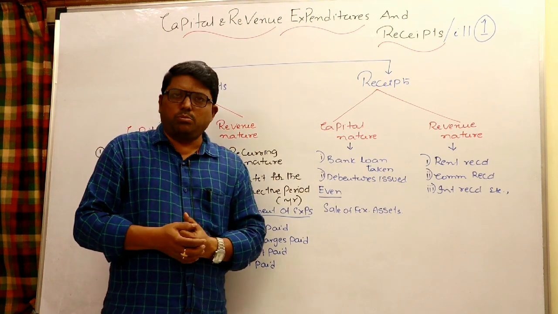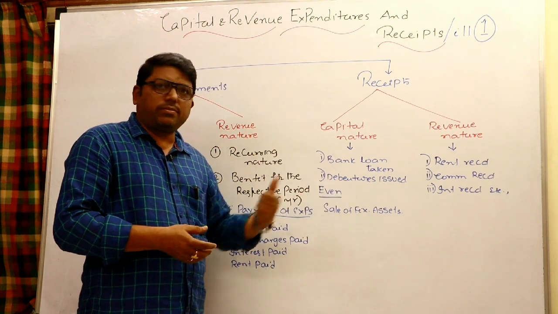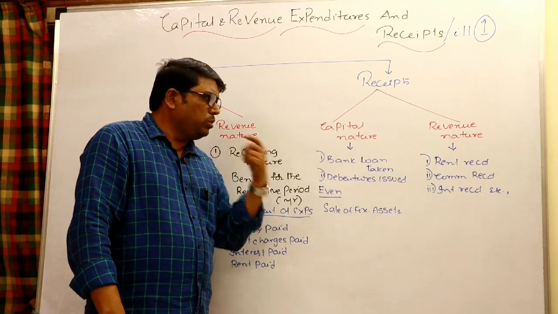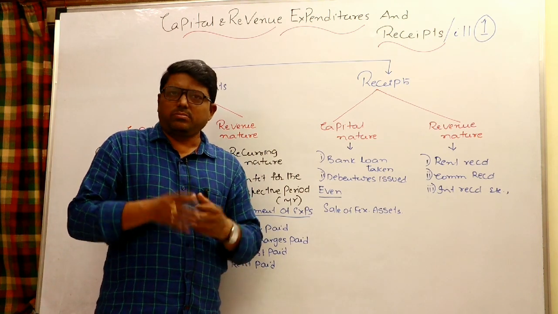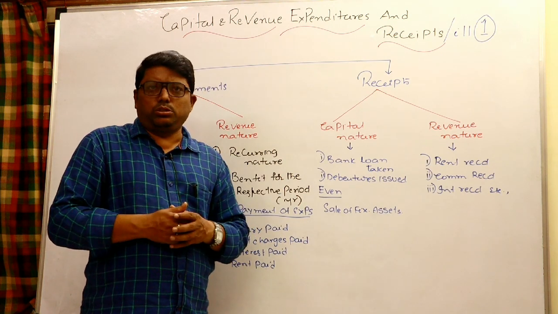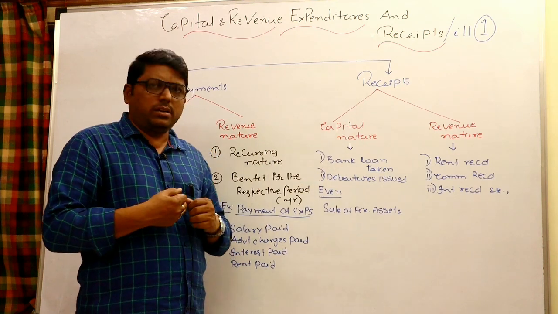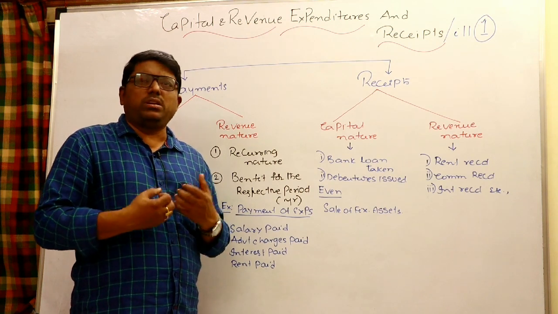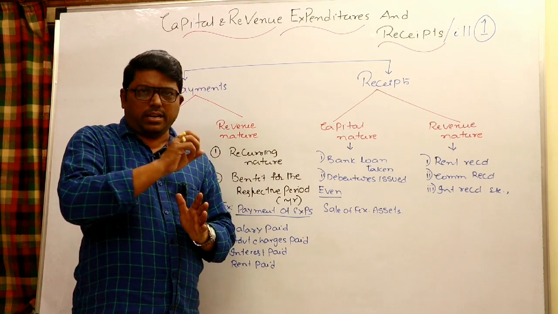Capital receipts. What are the capital receipts? Capital receipts means, for example, bank loan taken in case of a company, debentures issued and amount received. Usually capital receipts are liabilities. Bank loan taken, amount received, but bank loan is a liability. Debenture issued, amount received, definitely it is a liability. So bank loan and debentures issued, etc., are called capital receipts. Normally they are liabilities. But don't think that in every case a capital receipt is a liability.